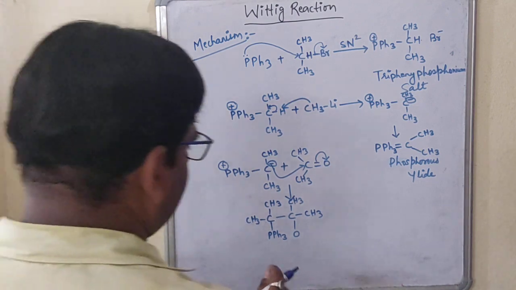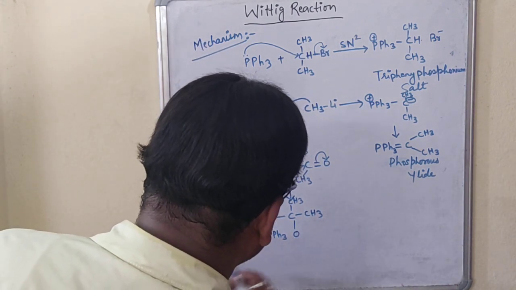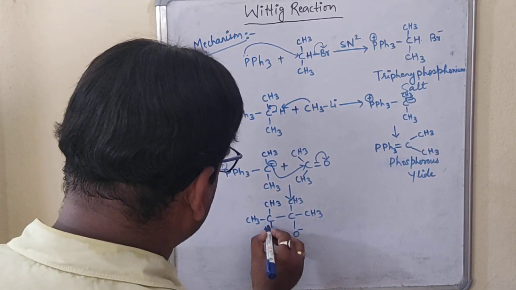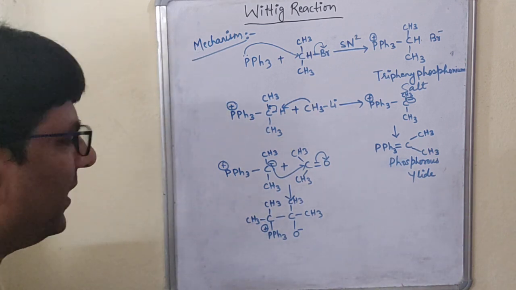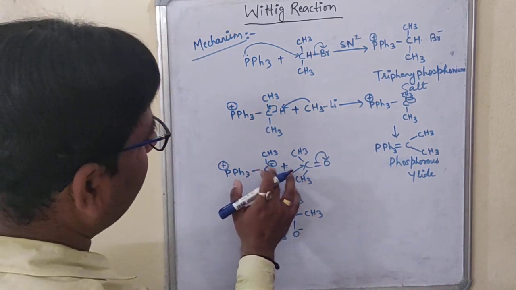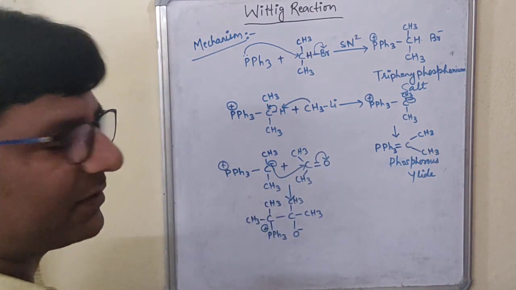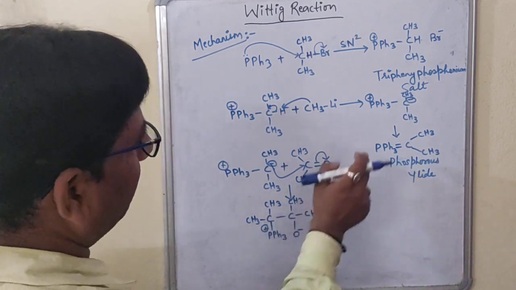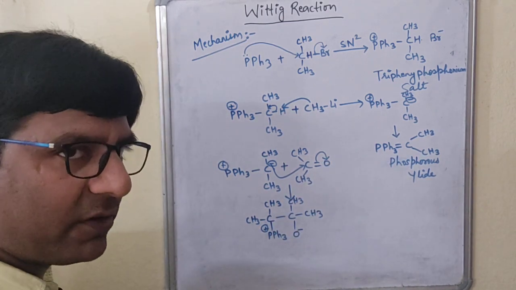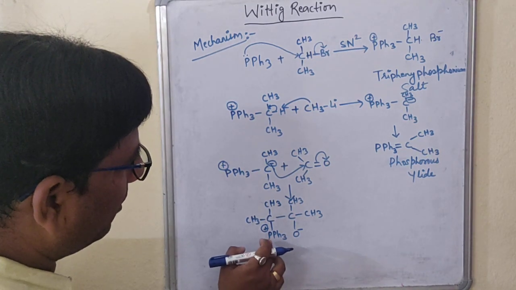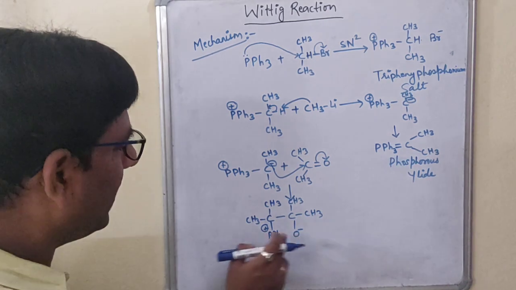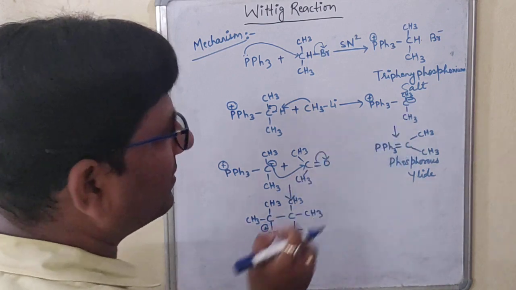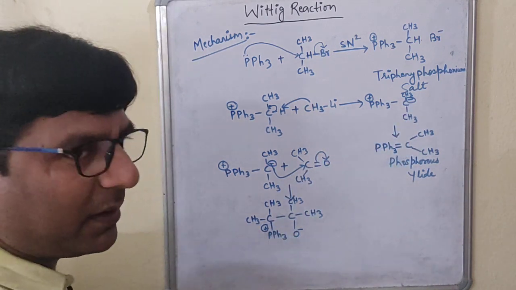Okay. Now this oxygen is getting a minus and this is getting the plus. This negative has attacked this carbon atom to form a bond with it. Now what will happen? This negative and this positive will form a bond again between them. There will be a formation of a bond between PPh3 and this oxygen. Why? Because we have one positive and one negative over here. The way we formed the bond over here, plus and minus will form a bond in the same way.